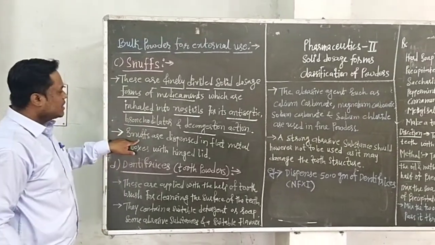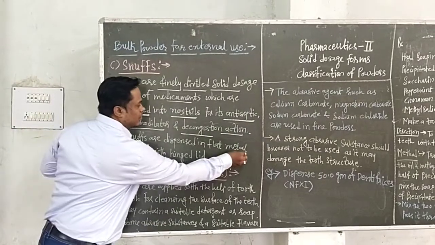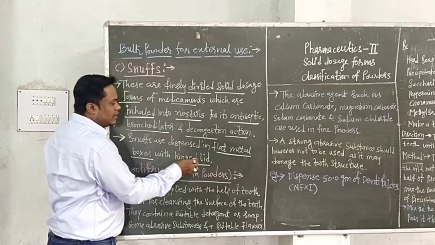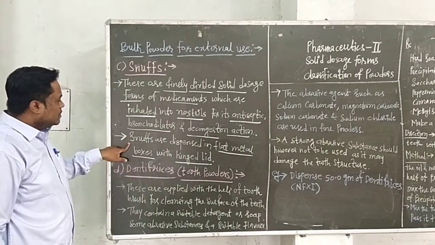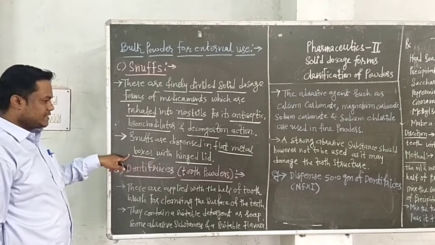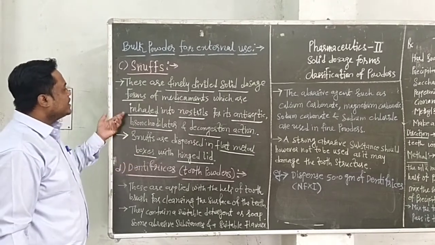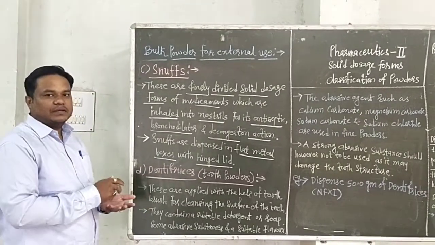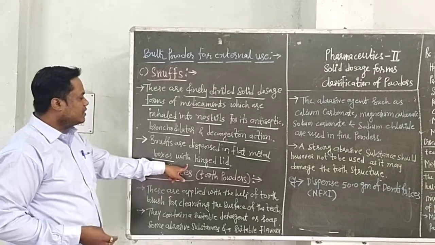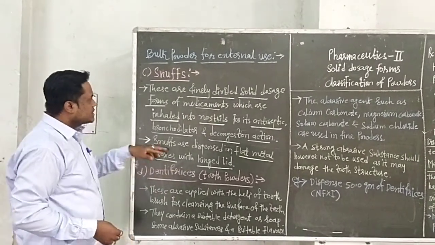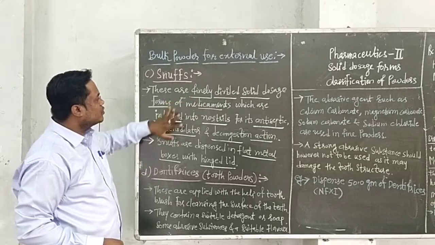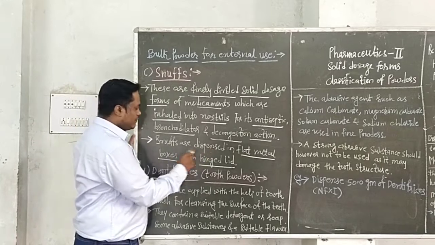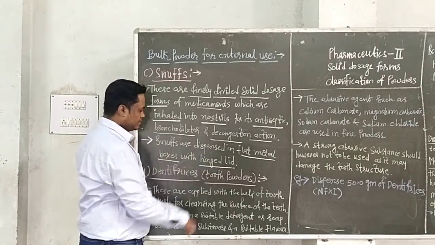Then next, snubs are dispensed in flat metal boxes with the hind lid. It means snubs are dispensed in flat metal boxes for easy inhalation. With the hind lid means it is compactly packed, that is, protected from the external environment, because it contains the finely divided solid dosage form and it is inhaled by the nostrils. Therefore, it is dispensed in flat metal boxes with the hind lid.